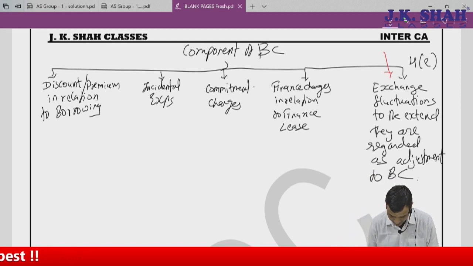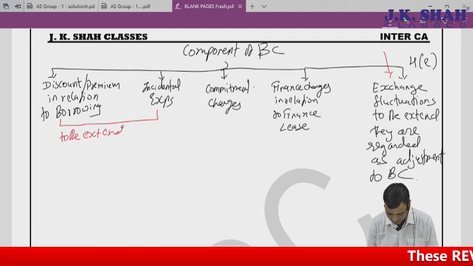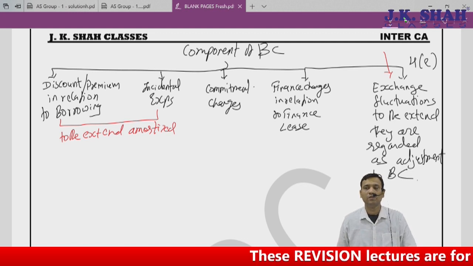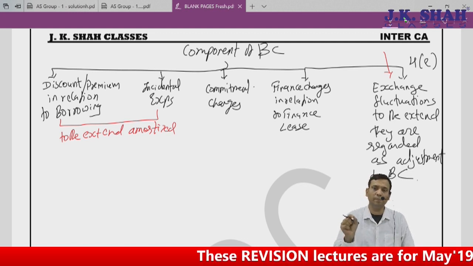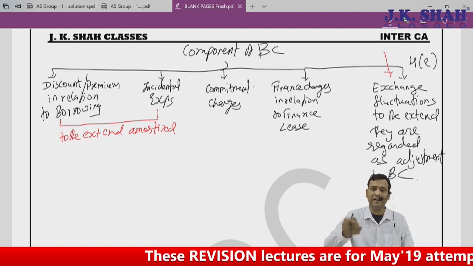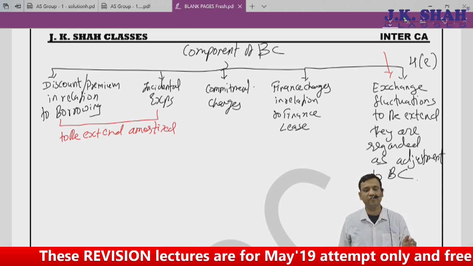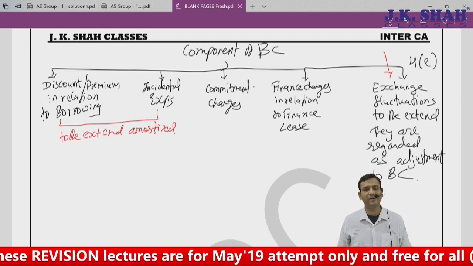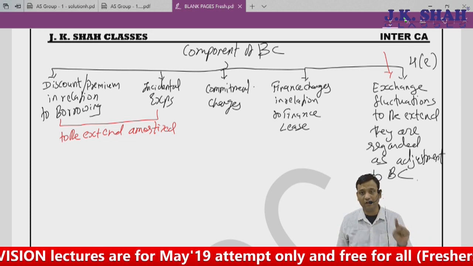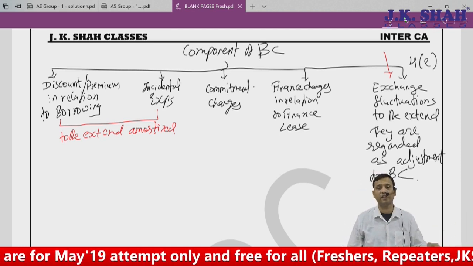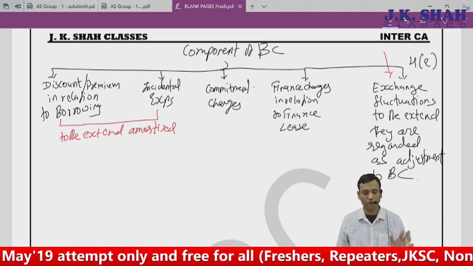But the standard makes a very clear point: to the extent amortized. So whatever is the discount on borrowing, the amount of that discount or premium which is getting amortized, that is only borrowing cost for that year. The remaining amount is not borrowing cost. Say for example, I issued debentures for 10 crore at a discount of 1 crore. Out of that 1 crore, the amount which I write off, amortize, in the sense write off to profit and loss account, is referred to as borrowing cost.